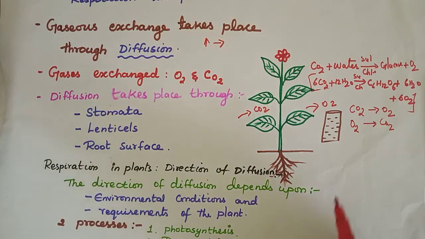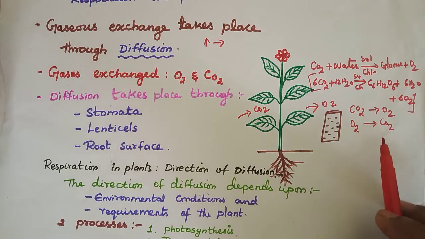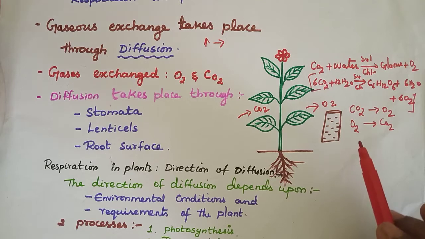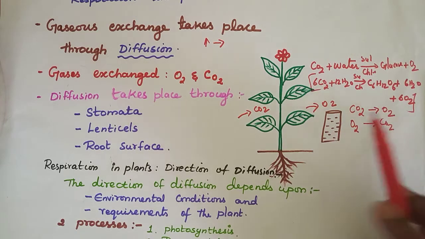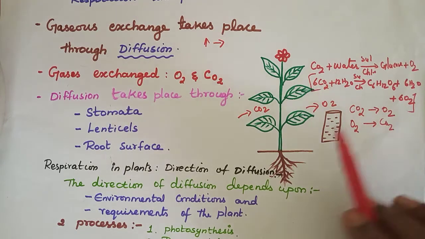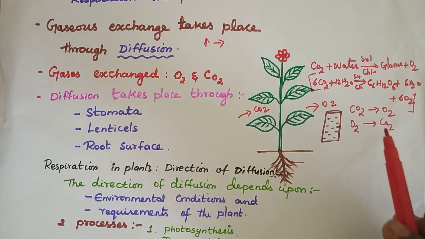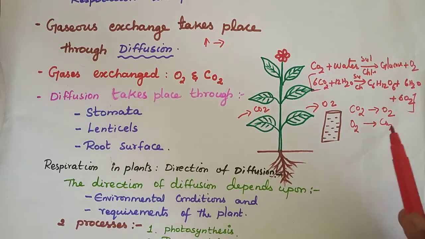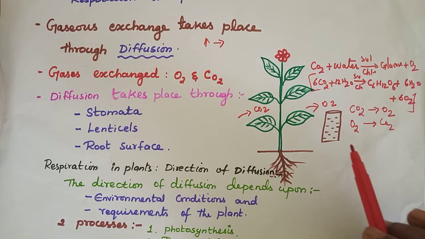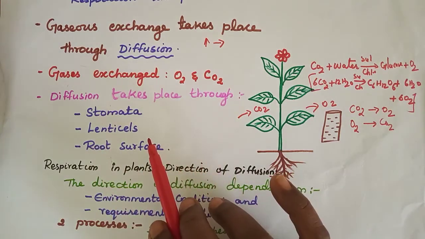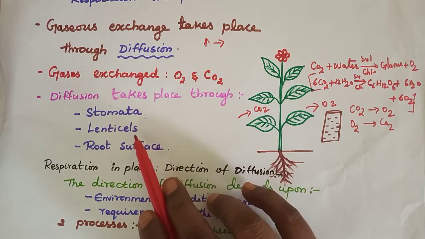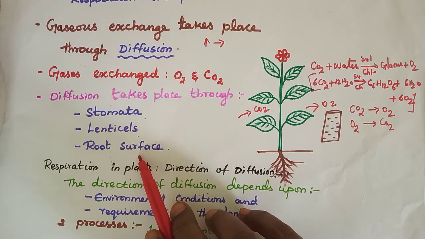So these are the two gases involved in the plants during the process of photosynthesis. These two gases are exchanged. Now the question is, which part of the plant will take the gaseous exchange? Diffusion takes place through the stomata, lenticels, and root surface.